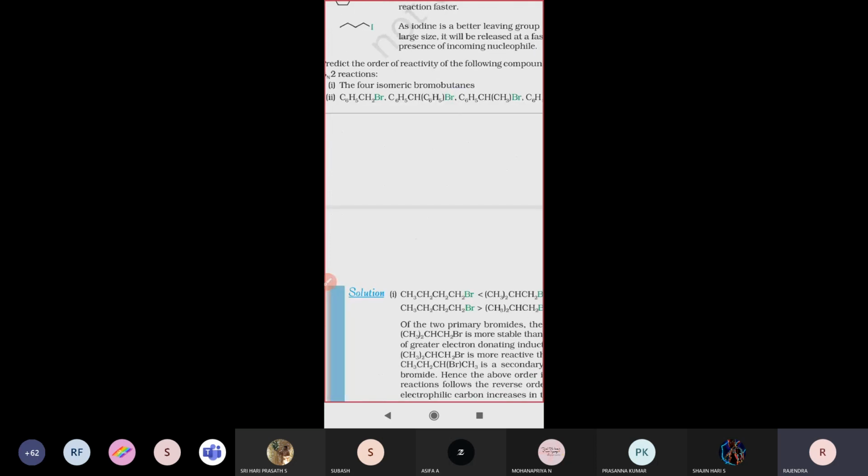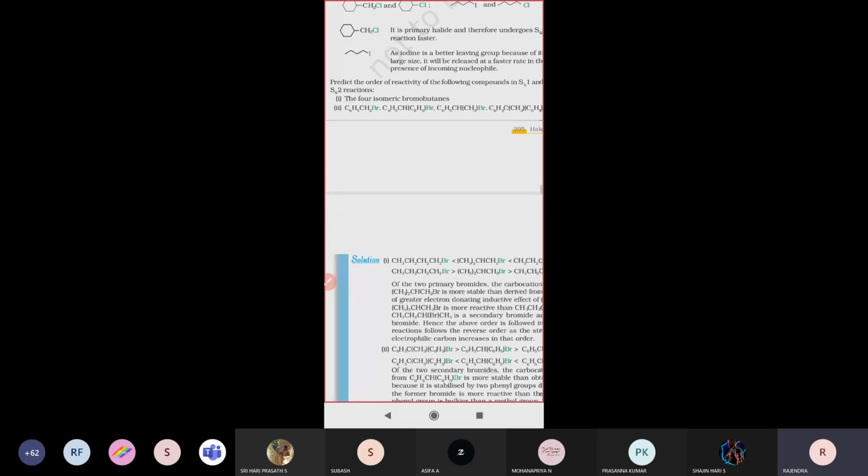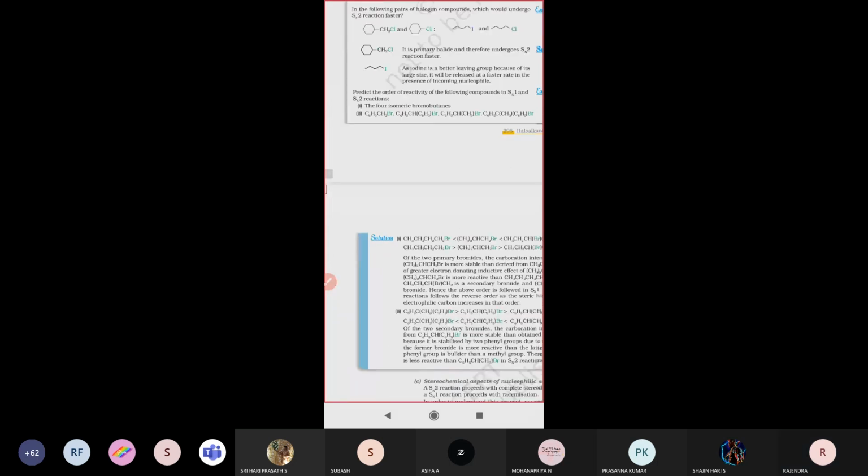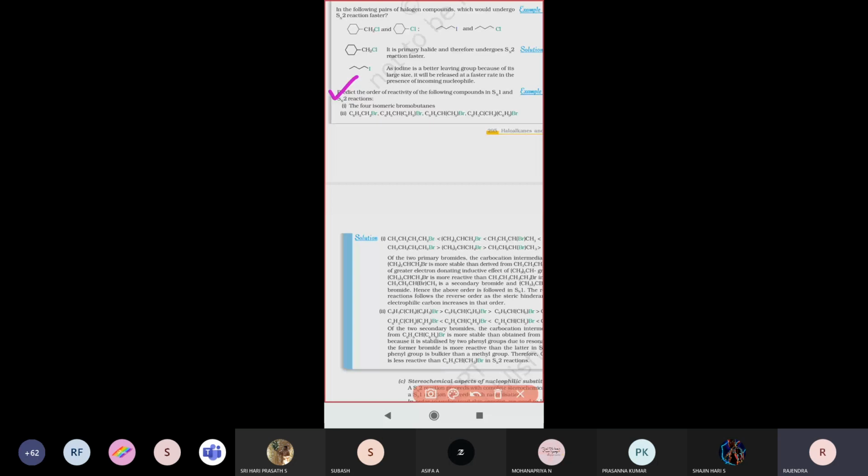Next one, see there. This compound. So the given compounds are like this: predict the order of reactivity of the following compounds in SN1 and SN2 reactions. In SN1 reaction and SN2 reaction, which compound will undergo very fast? So you have to write that stability order. There are 4 isomeric structures given, and we are going to explain how SN1 reaction happens and how SN2 reaction happens.